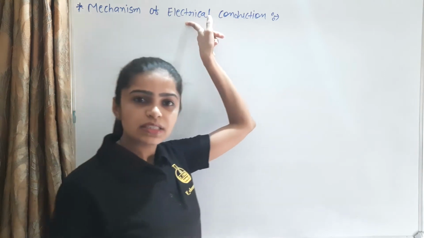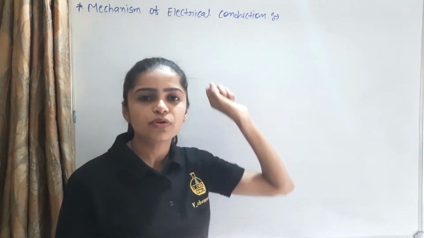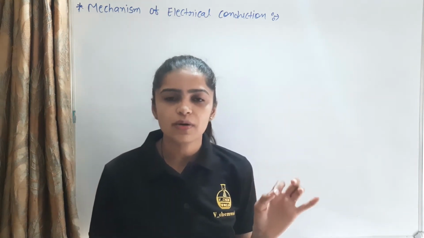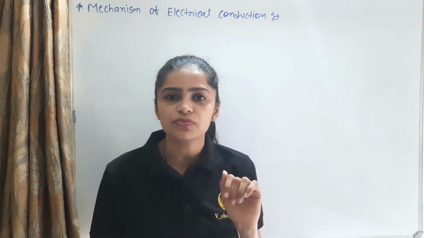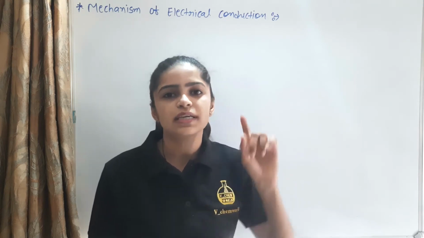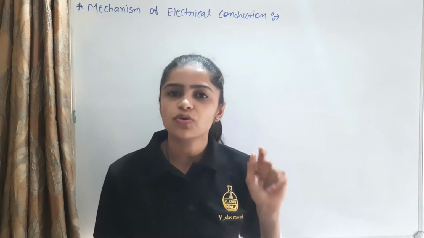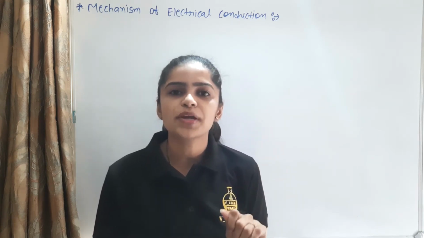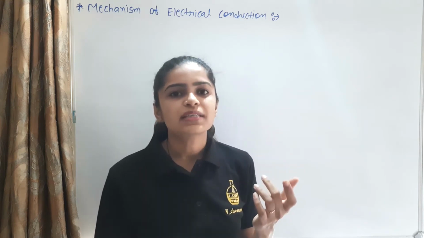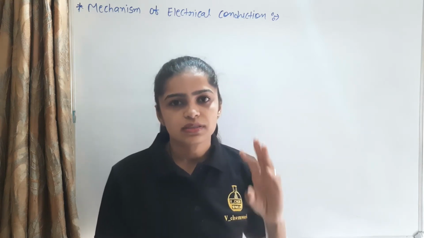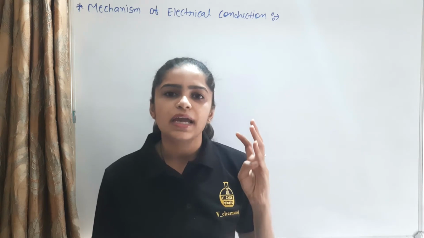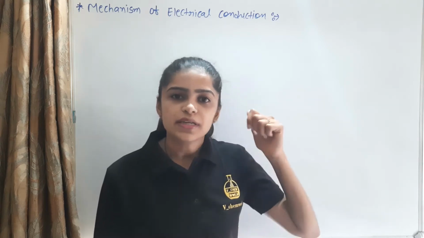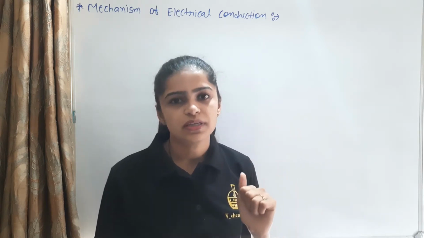Electrical means electricity, and electricity is produced by the movement of atoms, ions, or electrons. In solids, mostly the electricity is produced by the movement of electrons. But in an electrolytic solution, it is produced by the movement of ions. There are three types: conductors, insulators and semiconductors. It depends on the conductivity ratio.